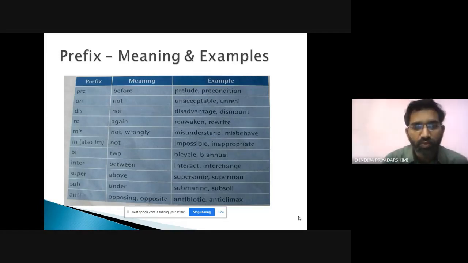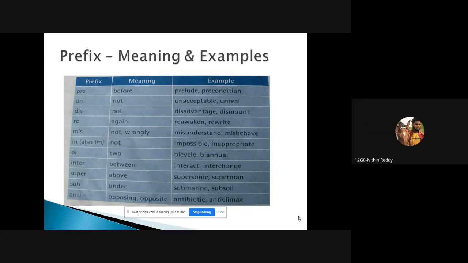Okay, next we have by. By means two. Bicycle, two cycles, means two wheels. Here biannual. Annual in the sense year. Biannual means two times in a year. Can anybody say words with by? Yes. Binary. Biography. Bisect.